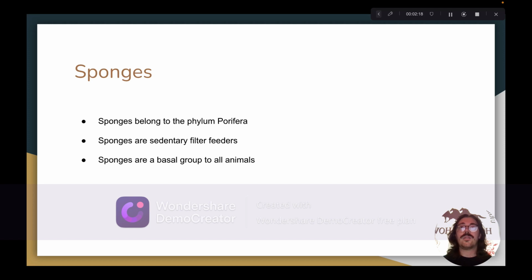Sponge bodies are arranged in two layers of cells separated by a gelatinous region known as the mesohyl. Sponges reproduce sexually and they are sequentially hermaphroditic, meaning that at some point in their life cycle they stop functioning as males sexually and transition to functioning as females sexually.